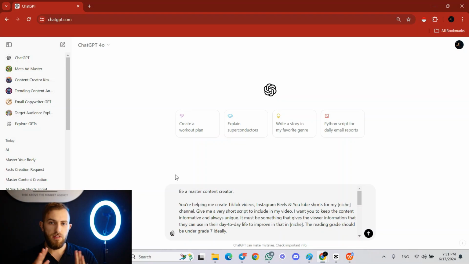Cool. So there are different steps of this prompt. The first one is what I'm telling ChatGPT to be, which is be a master content creator. This is something which is very helpful if you do it. And by the way, I would suggest that you do this in ChatGPT 4.0.